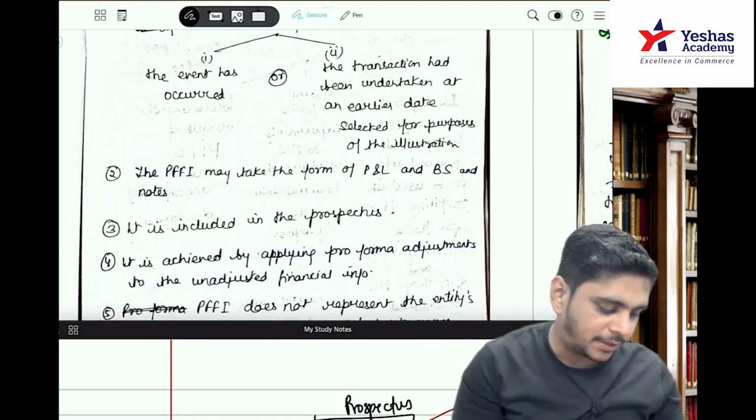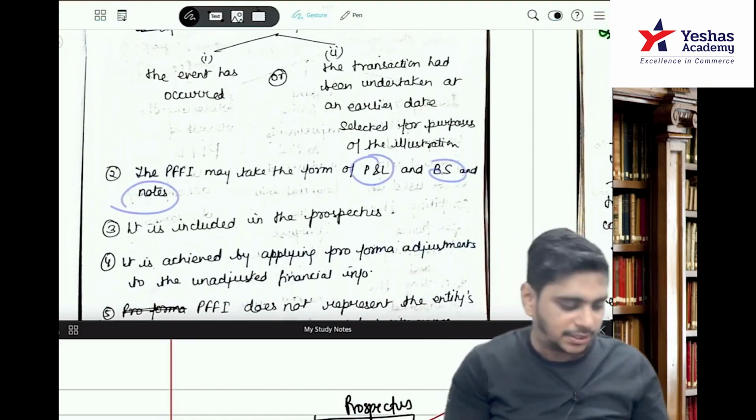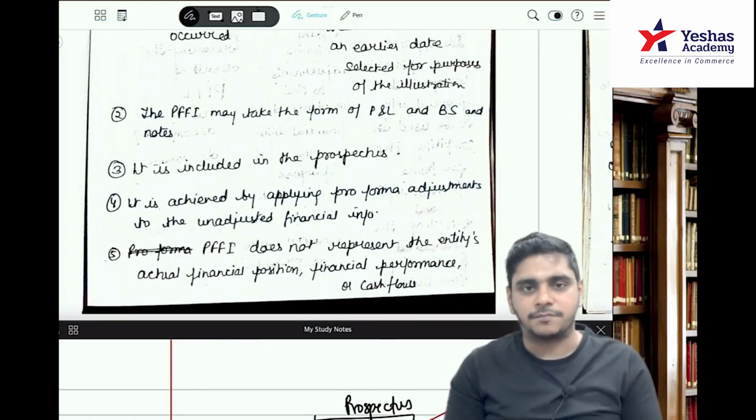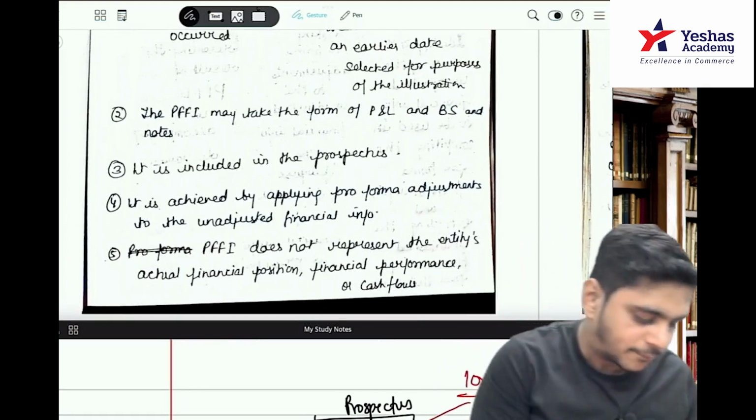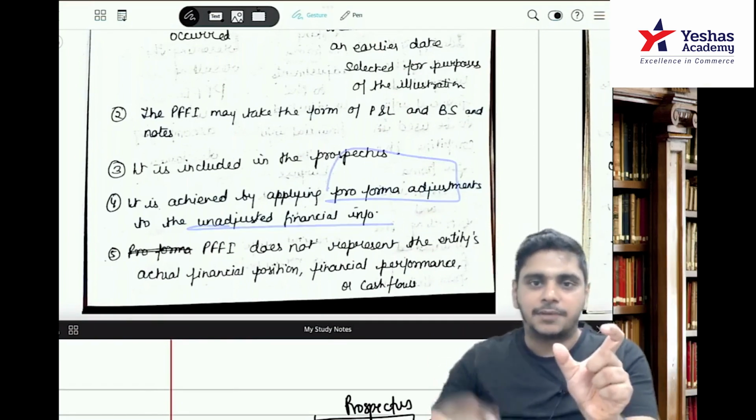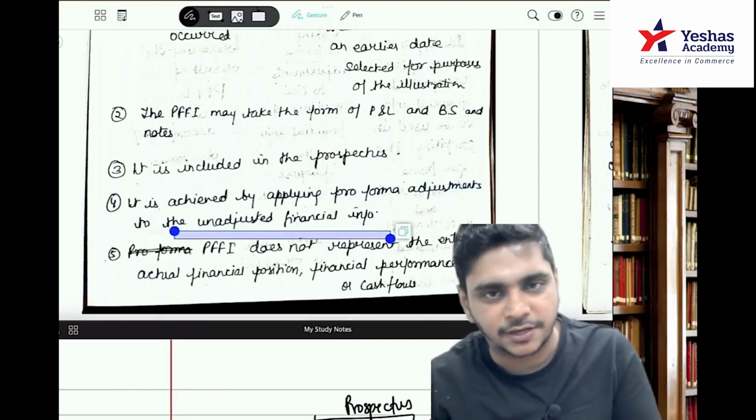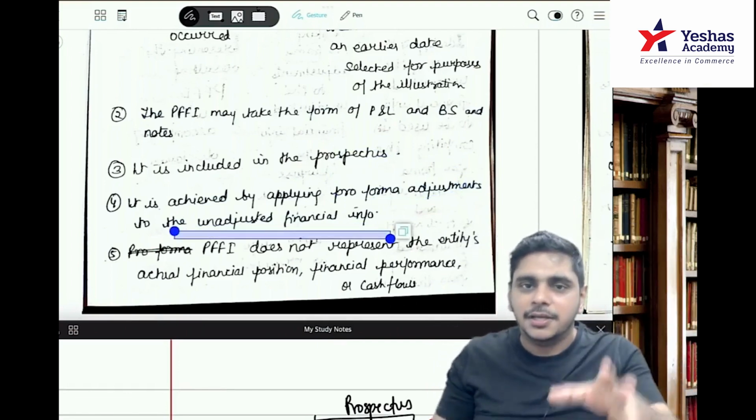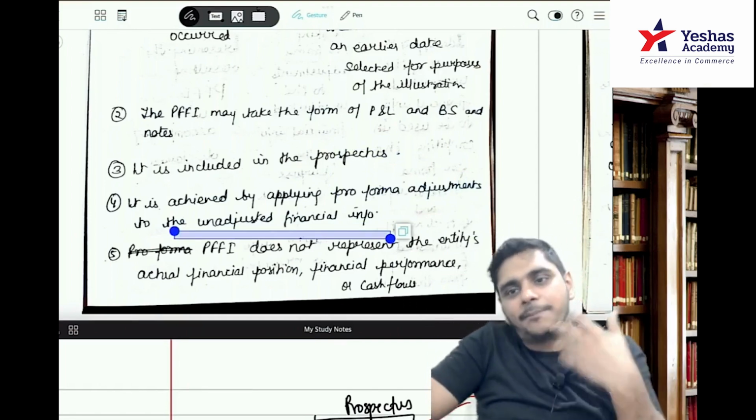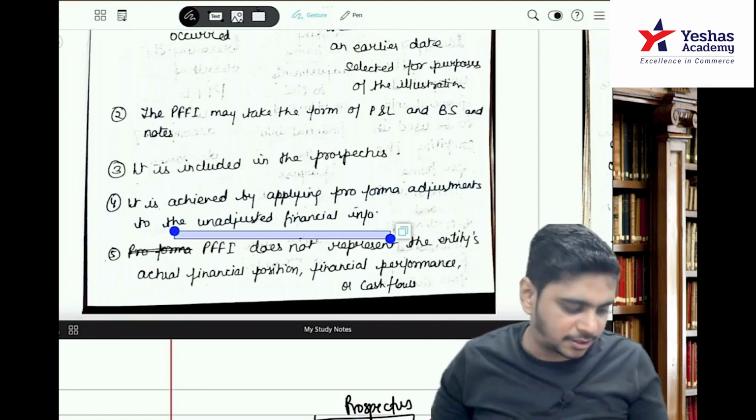The PFFI may be in the form of P&L, balance sheet, and notes. It is included in the prospectus. It is achieved by applying, remember these two words, pro forma adjustments to the unadjusted financial information. Pro forma means temporary. Basically we are assuming that the merger has happened, we are assuming that the IPO has happened. That is our assumption on the unadjusted financial information.